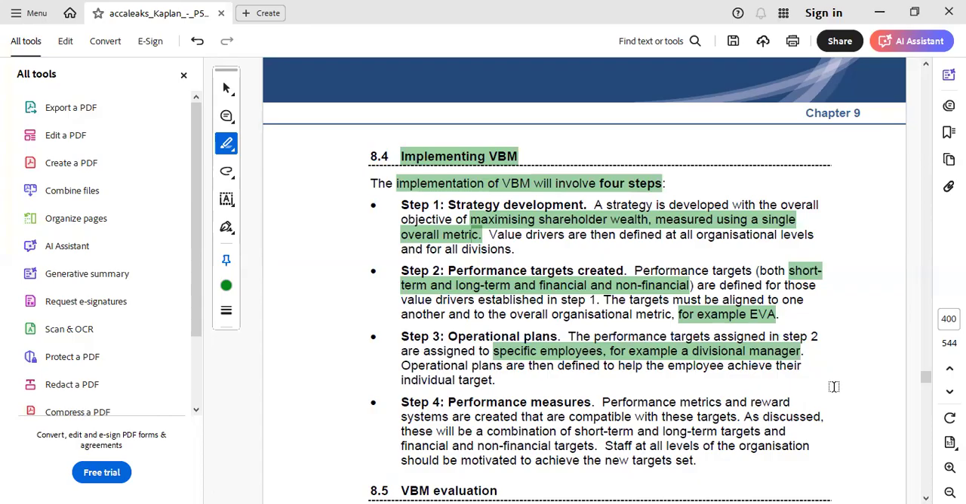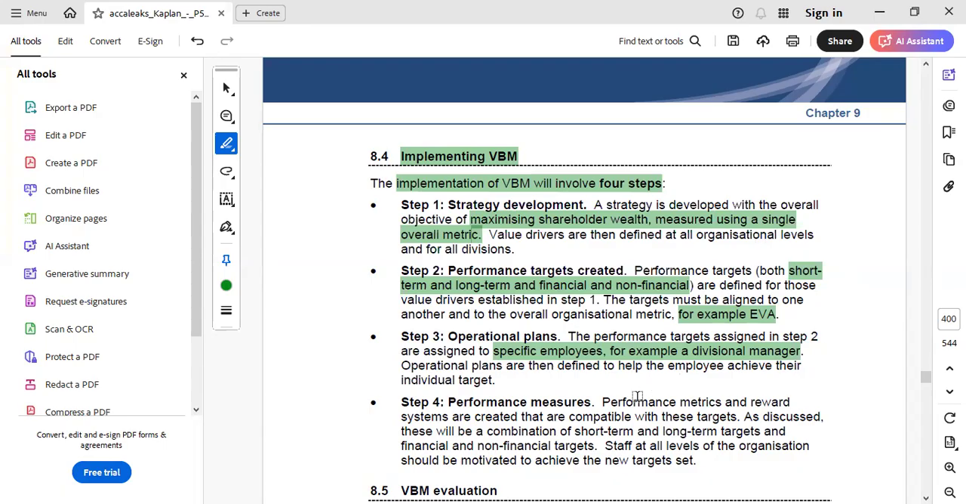Basically, the targets are divided among the different divisions, wherein all the managers are motivated to work on those areas that would actually help the entity in achieving its primary objective of maximizing the shareholders' wealth. And that's why the goals or the activities are distributed to different operations or divisions.